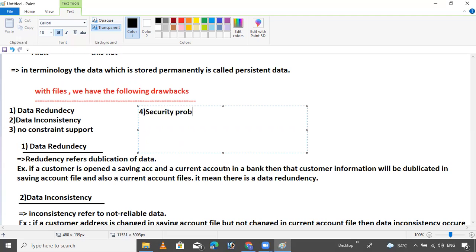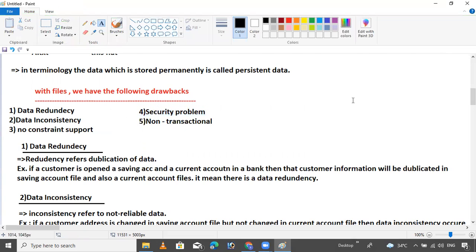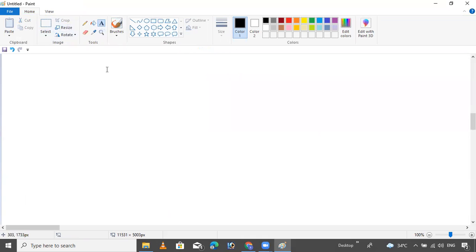Fifth one is non-transactional. I remembered this point; I forgot it when I listed this down. A file does not support transactions, like update and delete. These two things are not supported.